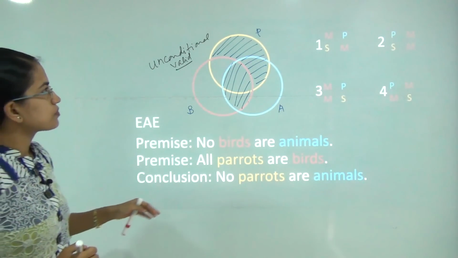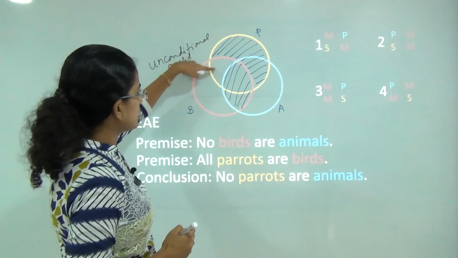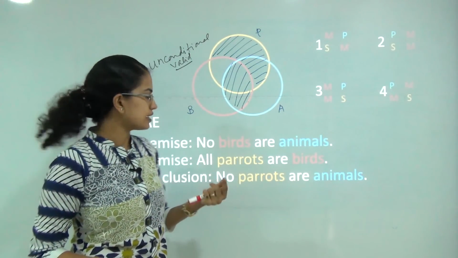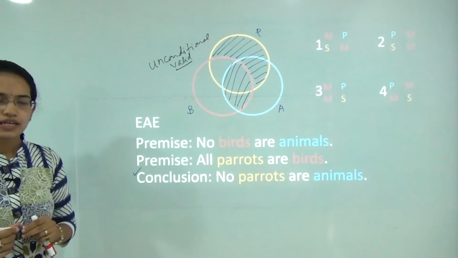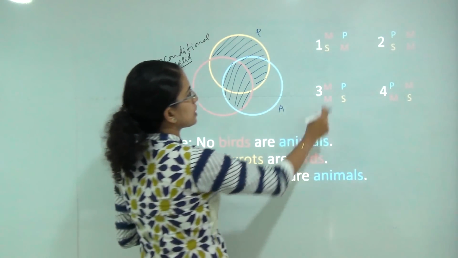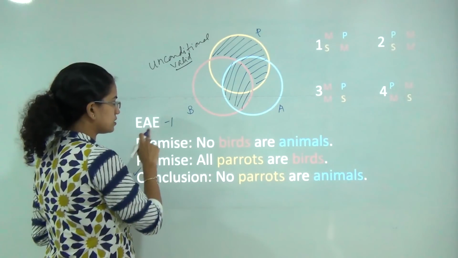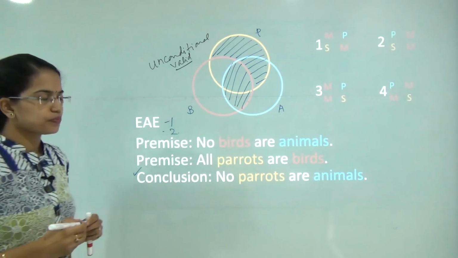Now I say no parrots are animals. So the parrots left out are birds. They are not animals. That is a correct conclusion. So this conclusion comes up to be correct. And this is again proposition 1. So in case of EAE, 1 holds true and again 2 holds true.